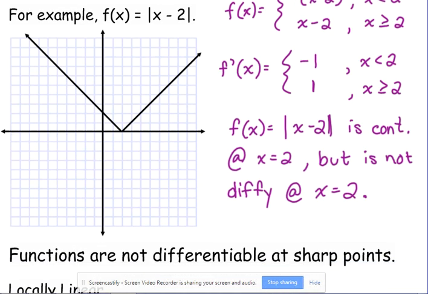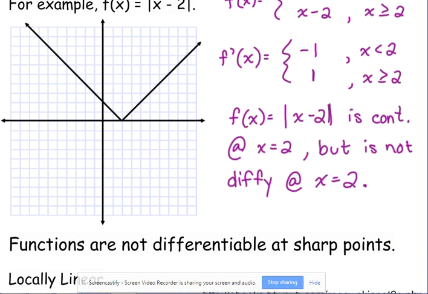So here's our first condition for when functions are not differentiable. Functions are not differentiable at what we call sharp points. The majority of the time that we're going to run into this is with absolute value functions, but there are some other functions where we run into sharp points. So anywhere you see a sharp point, in this case right here at x equals 2, it's not differentiable there.